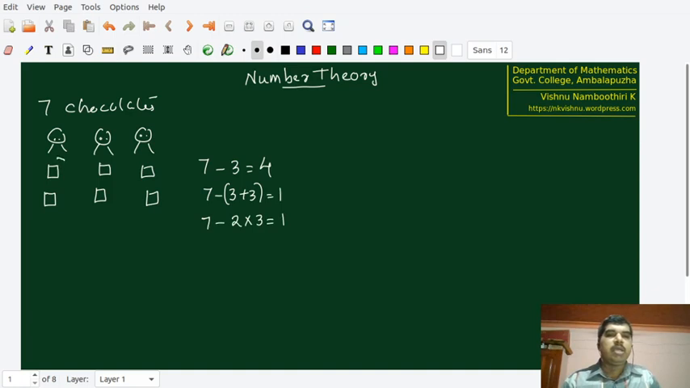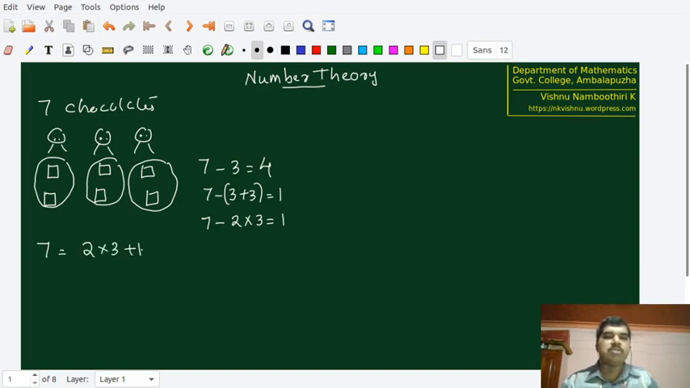That is, every kid got two pieces of chocolate from the initial seven chocolates, and now one is remaining, and that cannot be further distributed equally without creating any trouble. So we stop here. Therefore, what we get here is that 7 is equal to 2 into 3 plus 1. This is basically the general structure of the division theorem statement.